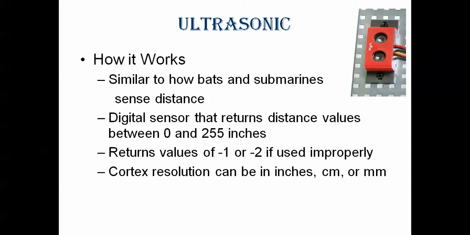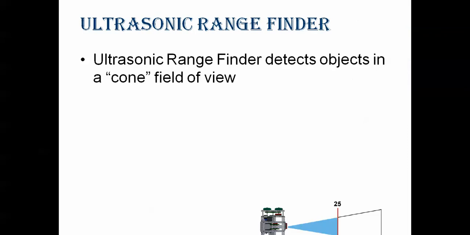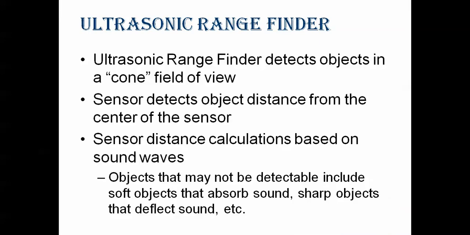So what is the maximum distance we can calculate? From 0 to 255 inches. This ultrasonic capacity is 0 to 255 inches, and we can convert these inches into centimeters or millimeters. This is an example of how it calculates. If you see in the image, it shows near and far.